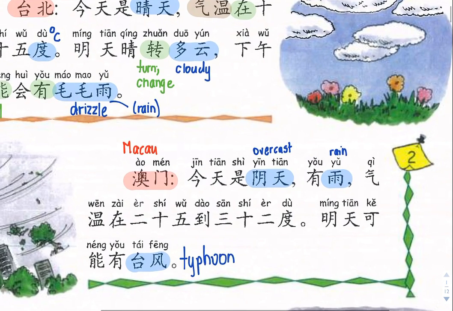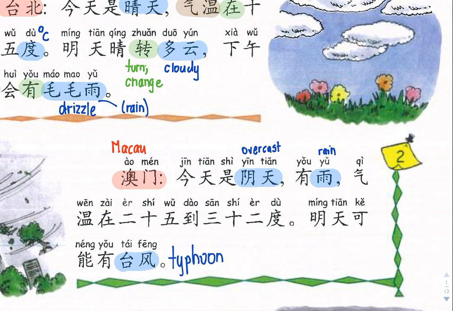Now, 澳门 is Macau, and it says 今天是阴天，有雨，气温在25到32度. So today is overcast.